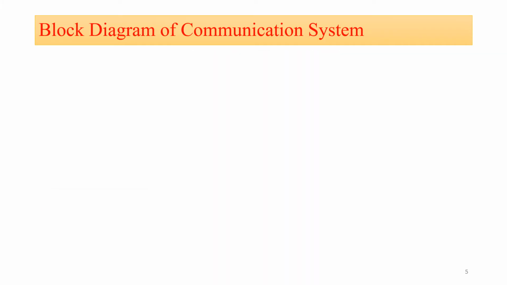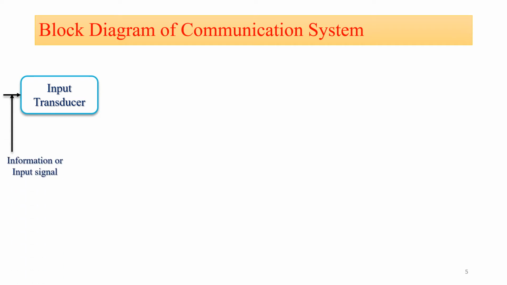Now let's see the block diagram of the communication system. The first block of the communication system is the input transducer. Why is an input transducer required in the communication system? That is important. The input to the input transducer is the information or the input signal. Now what is the information source, or what is the input signal?